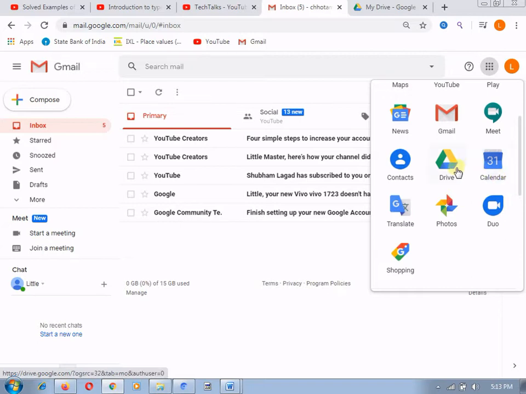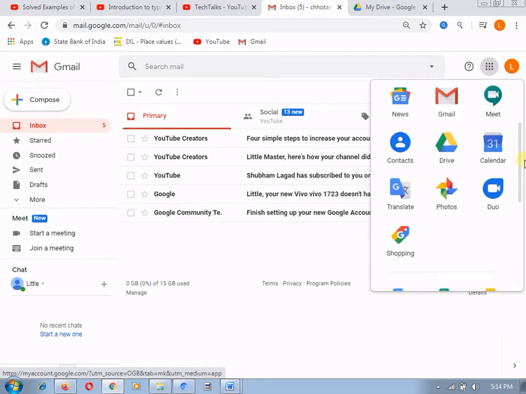This is Google Drive, which is a personal space available with every Gmail user in their pocket, because we can access all these things from our mobile as well. This is Google Contacts, where we can save different contacts, phone numbers, and email IDs. Google Translate helps us translate from one language to another. In the Photos app, we can store photos forever.